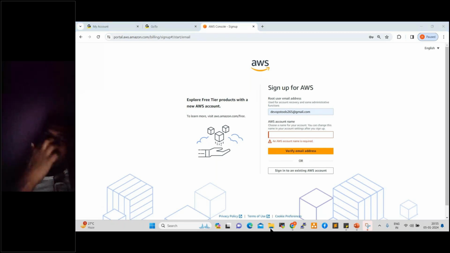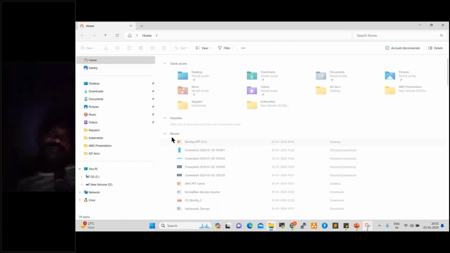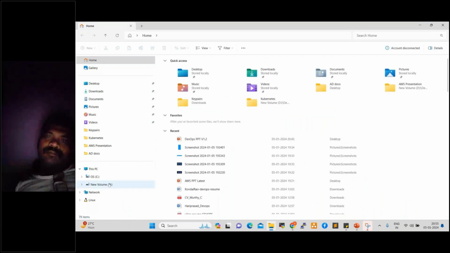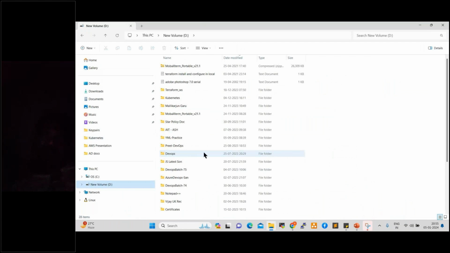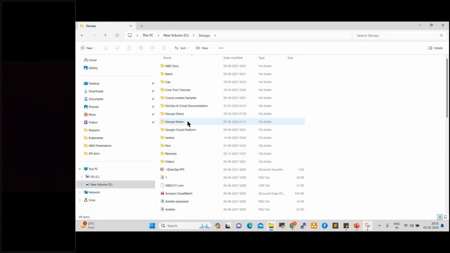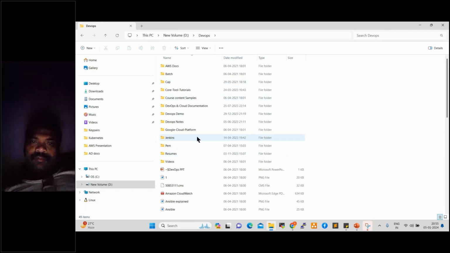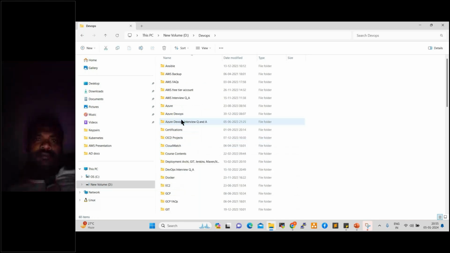I already created my account, which is why I'll show you a document. I'll share the document with you. A WhatsApp group is already created, and people have already joined, so if you are interested, you can join the WhatsApp group. I'll show you the steps here, and I'll share the document with you also.